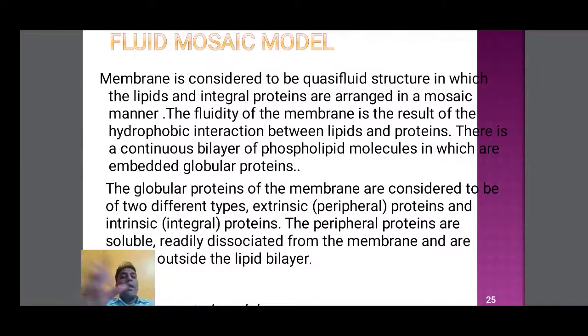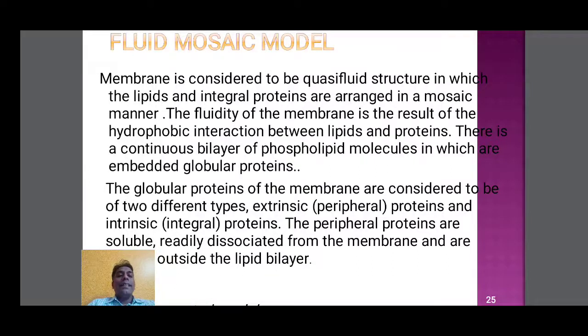So in the Singer and Nicolson model, the bilipid phospholipid layer is the quasi-fluid structure. In this quasi-fluid lipid layer, the proteins are arranged in a fluid mosaic manner. The protein structure is globular proteins, and these proteins are of two different types.